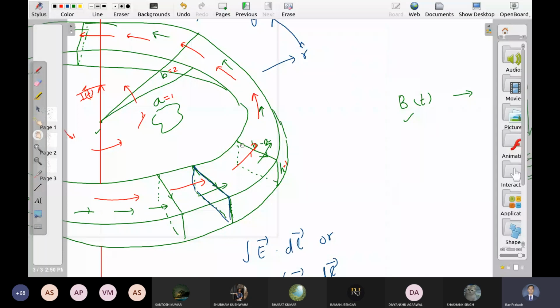Where is the induced magnetic field? Induced magnetic field कहाँ पर है?